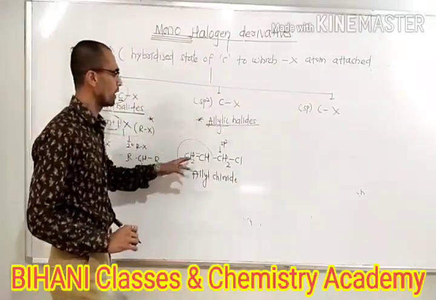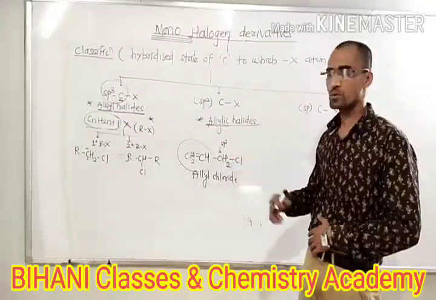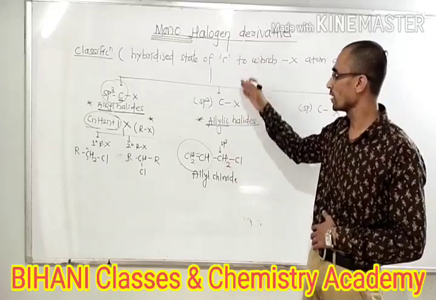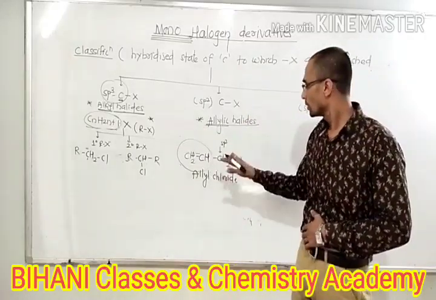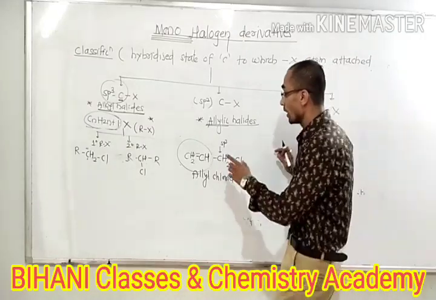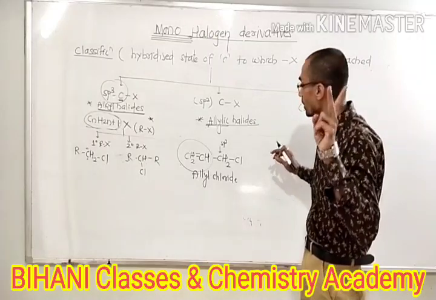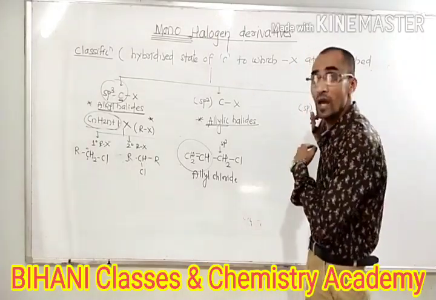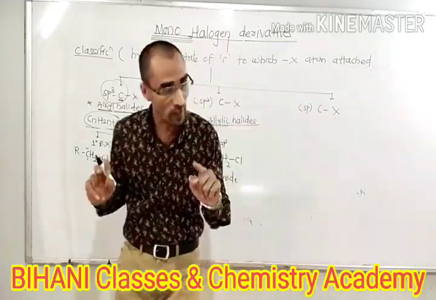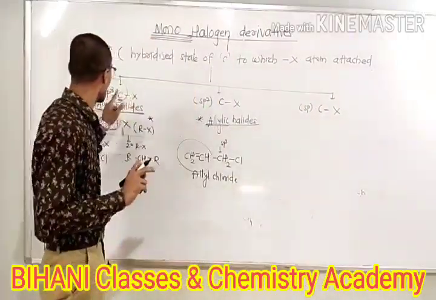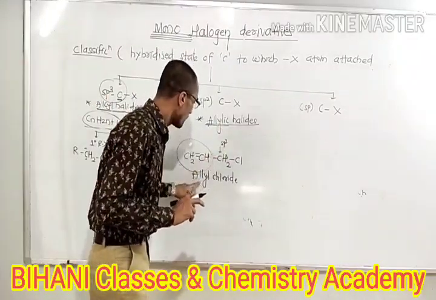Allyl chloride is a haloalkene. We know that the parent chain of the compound consists of a carbon-carbon double bond. So according to the skeleton, this one is the haloalkene, while that one is the haloalkane. But haloalkenes consist of two types: allylic halides as well as vinylic halides. In vinylic halides, the carbon to which the halogen atom is attached is sp2 hybridized. Here we study the carbon in the sp3 hybridized state. So allylic halides means allyl chloride.